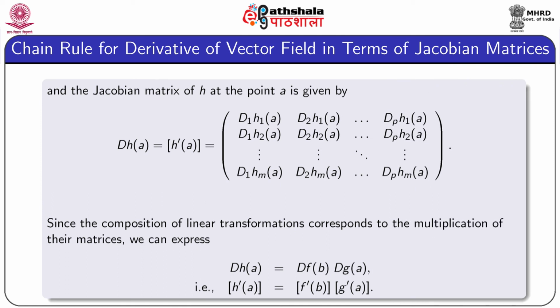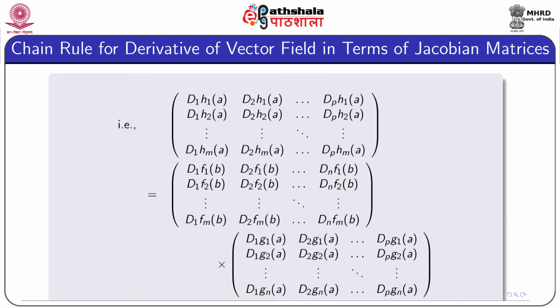Finally, the Jacobian matrix of H at the point A is given by DH A, whose first row is D1 H1 A, D2 H1 A up to Dp H1 A. The last row is the mth row, which is D1 Hm A, D2 Hm A up to Dp Hm A. Since the composition of linear transformations corresponds to the multiplication of their matrices, we can express DH A equal to DF B matrix multiplication DG A, that is matrix H dash A equal to matrix F dash B post multiplied by matrix G dash A. So, we have written it here in the elaborate form, and this gives the chain rule for the derivative of H equal to F compose G in terms of the Jacobian matrices.